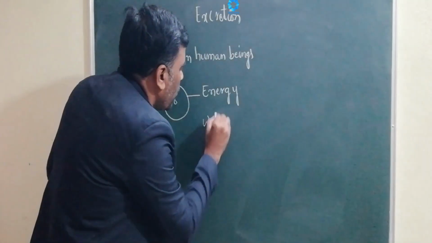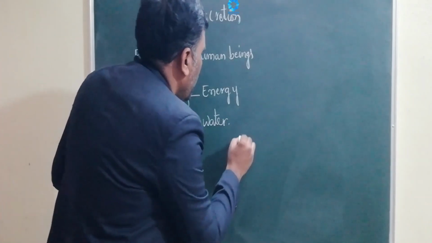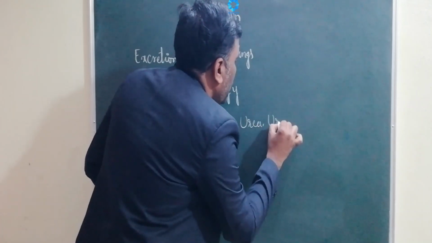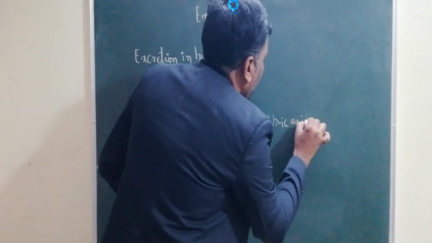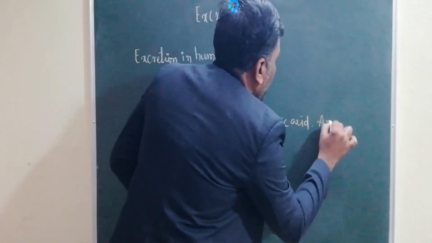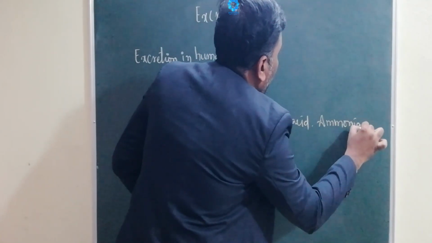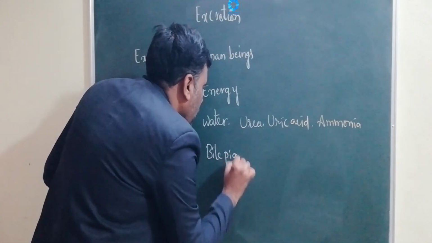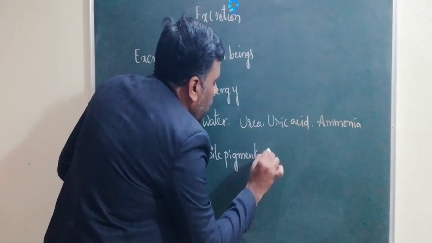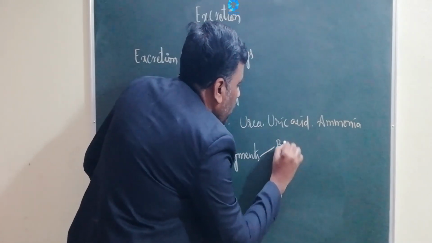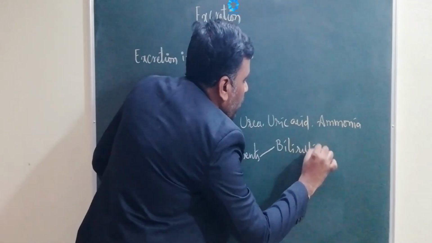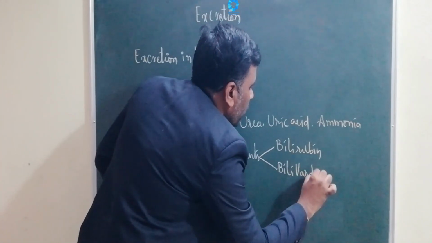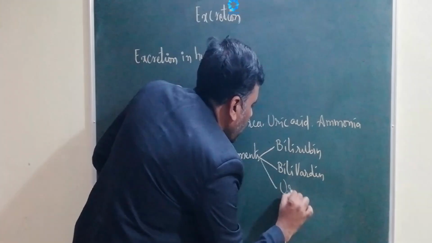The wastages like water, nitrogenous wastages like urea, uric acid, ammonia, and bile pigments like bilirubin, biliverdin and urochrome.